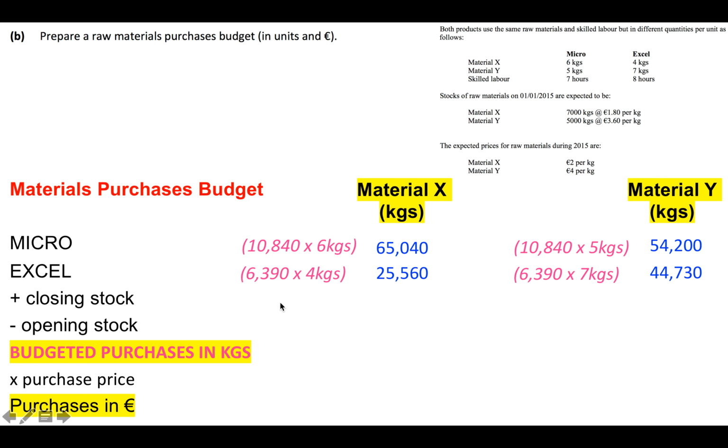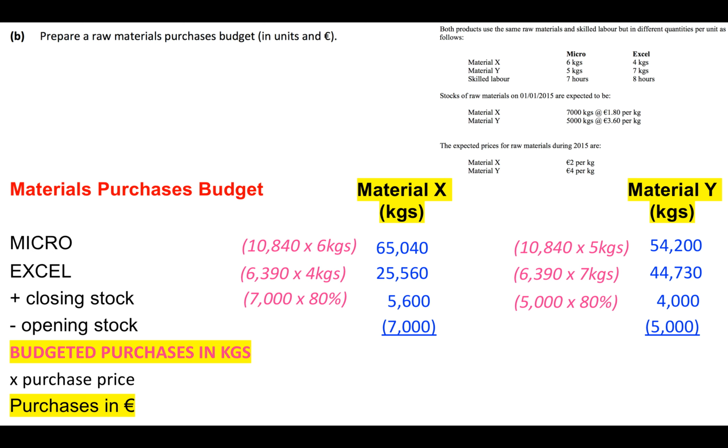Now, we need to have closing stock, which is 80% of the opening stock levels. We were told in the question that all stocks are to be reduced by 20% from their opening levels. So 7,000 euro, which is our opening stock, material X, multiplied by 80% is 5,600. And for material Y, it's 5,000 multiplied by 80%, which is 4,000 euro. And then we take away the opening stock, because that is already in our warehouse. We do not need to purchase that.